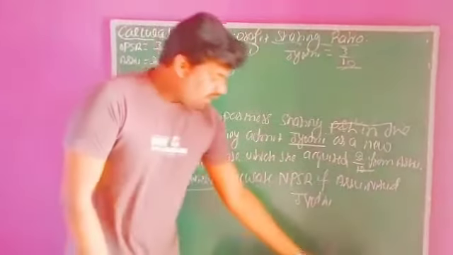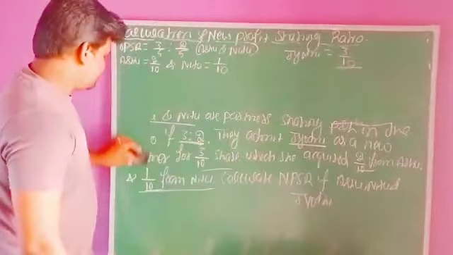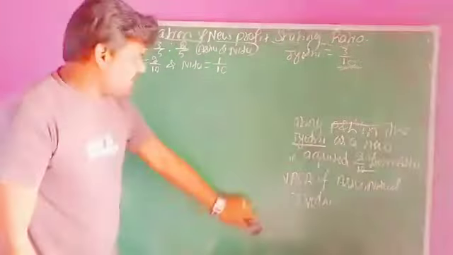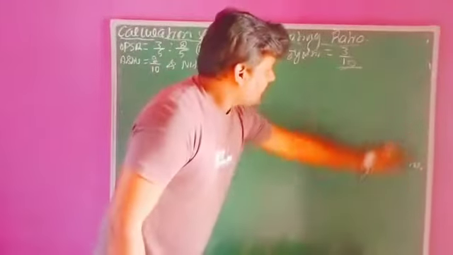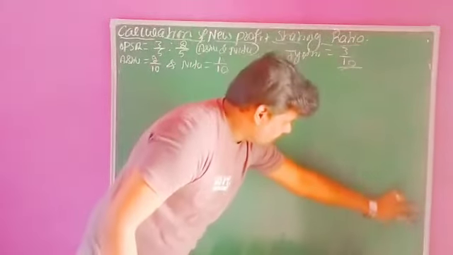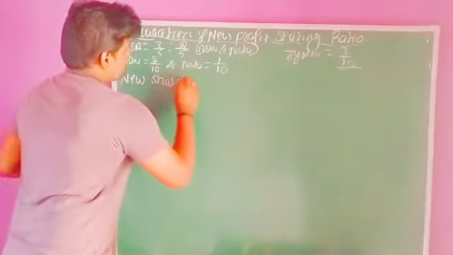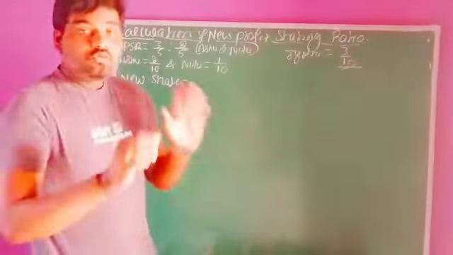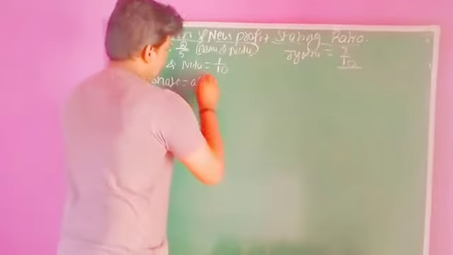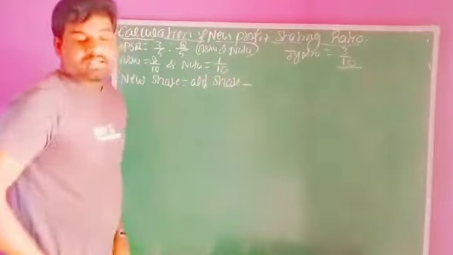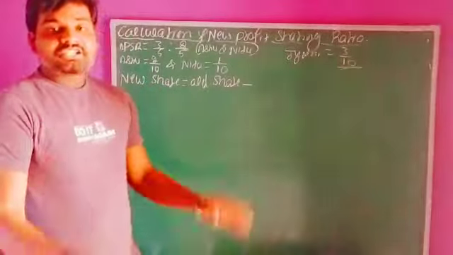So this is the given data. Now we need to ascertain this new profit sharing ratio. For that ascertainment of the new profit sharing ratio, we require one formula, right? The formula: new share equals old share minus share sacrificed or share surrendered.